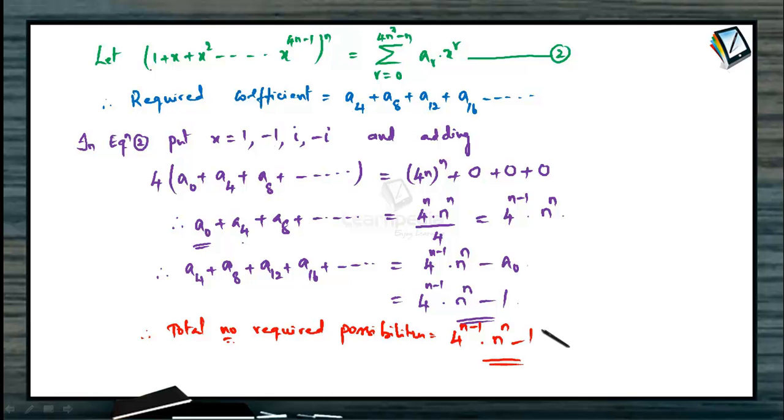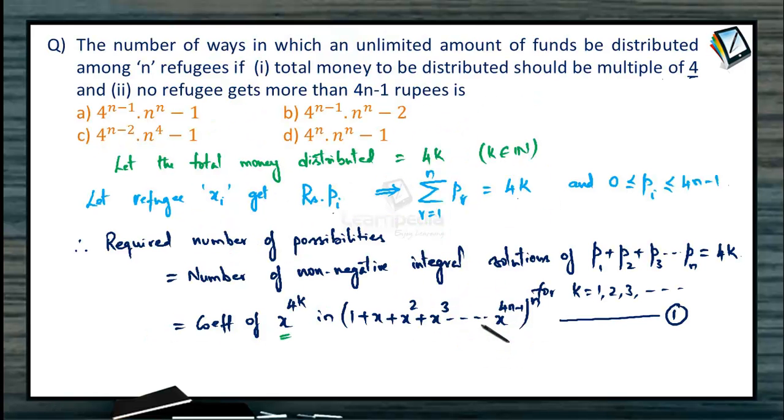What is the total distribution? It's a distribution of an infinite amount as a multiple of 4, and each refugee gets not more than 4n minus 1 rupees. Then the total number of ways of distributing this money is 4 to the power of n minus 1 into n to the power of n minus 1, which is presented as option 1, right?